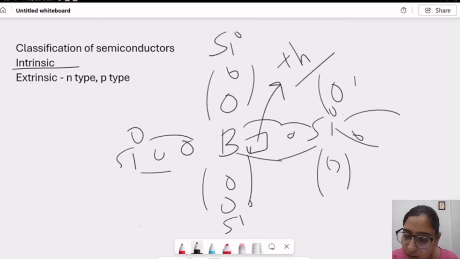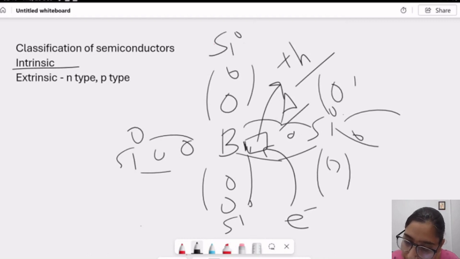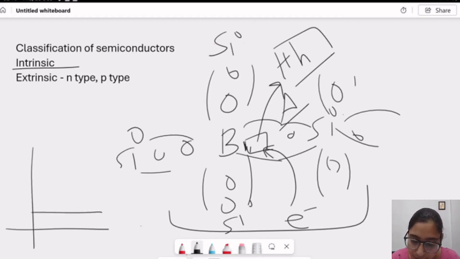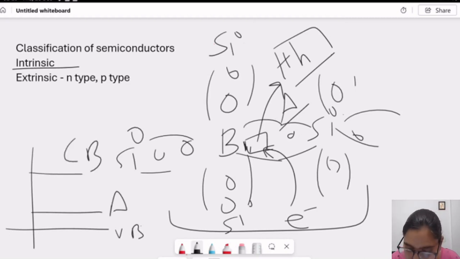What this hole is doing is accepting an electron from somewhere else. So this is the acceptor level, or A level, we can say. This space is empty every time, so that any electron from anywhere in the lattice can try to jump and fill this space. So this is the part of conduction in this lattice. So the process of conduction is increasing, and the majority charge carrier is the hole here, which is a positive charge or an empty space. If I talk about the band structure, then this is the valence band, this is the conduction band, and this is the acceptor level near the valence band.